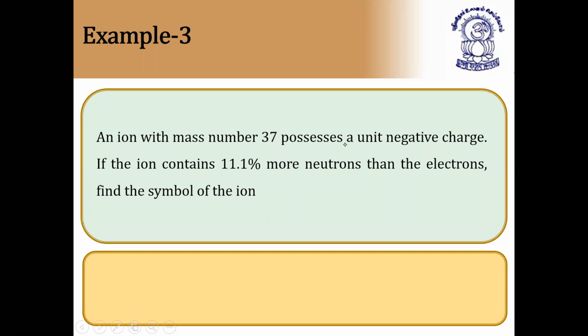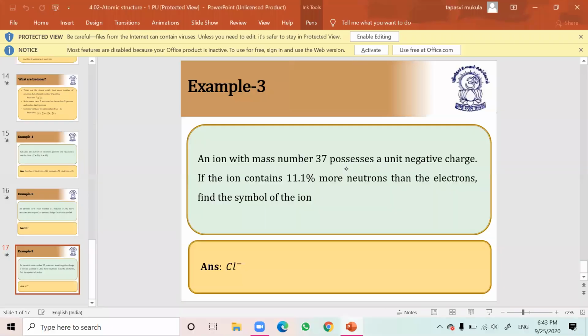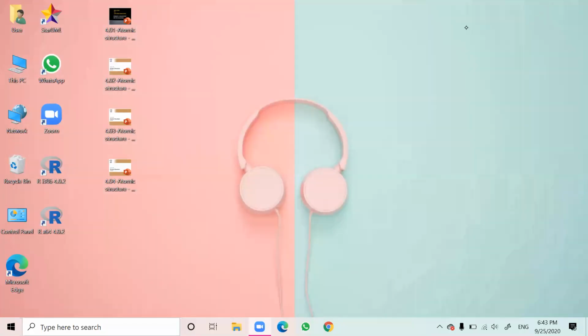An ion with mass number 37 possesses a unit negative charge. If the ion contains 11.1% more neutrons than the electrons, find the symbol of the ion. We have already seen in the examples of isotopes, chlorine has two isotopes, 17Cl35 and 17Cl37. So mass number 37 means it should be chlorine, first matching. And second, it possesses a negative charge. We know chlorine is a halogen, it is electronegative. So the answer is Cl minus. I hope it is clear. I'm not giving the options.